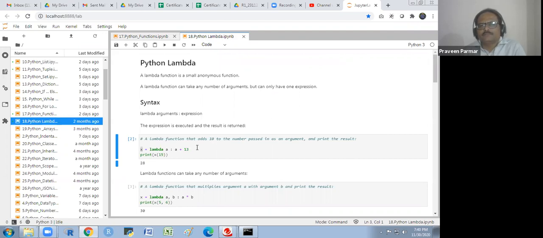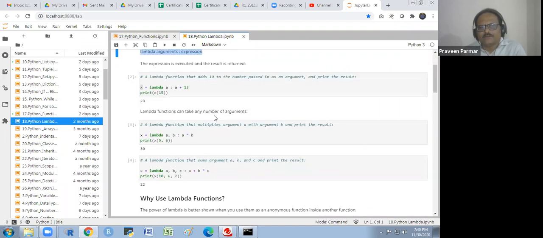The syntax is: lambda, arguments, then expression. We write lambda first, there is no bracket, with a space we write the arguments, and a colon, and after the colon we write the expression. This is the overall syntax of the lambda function. The expression is executed and the result is returned.